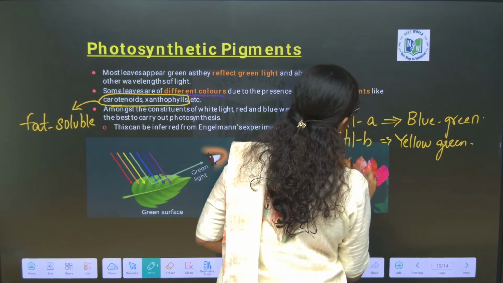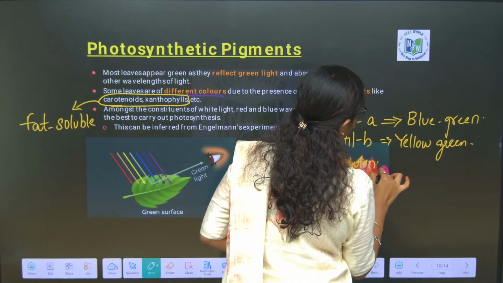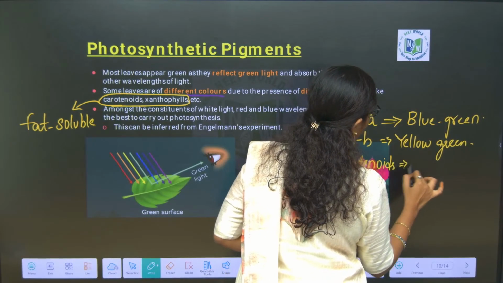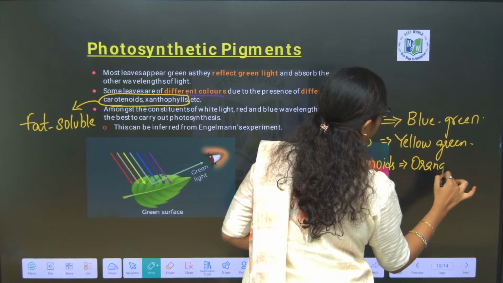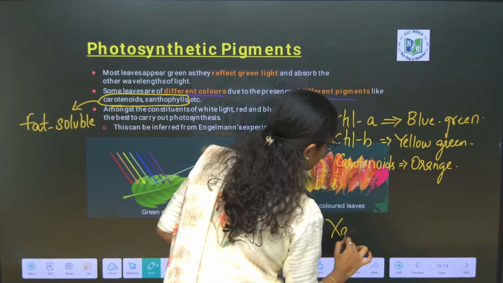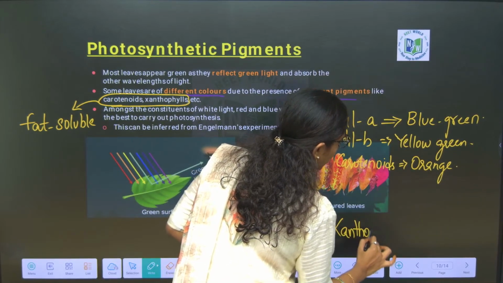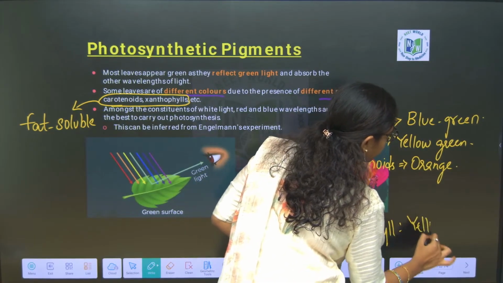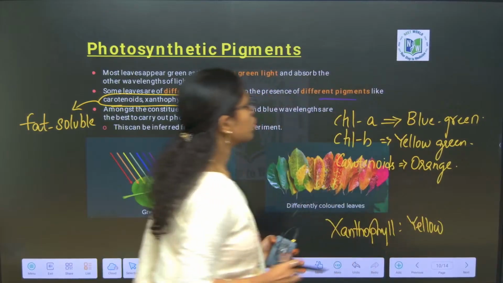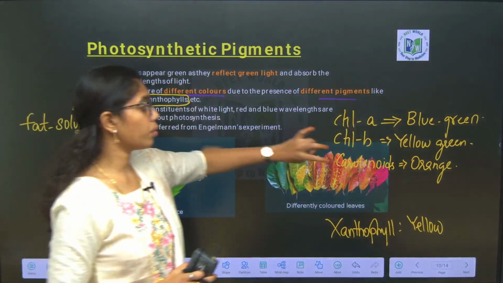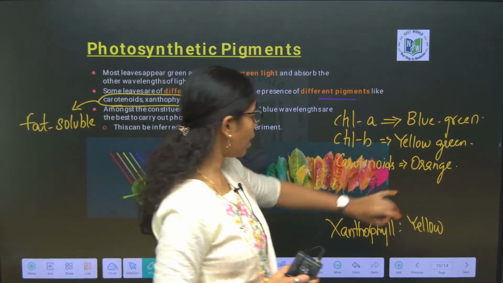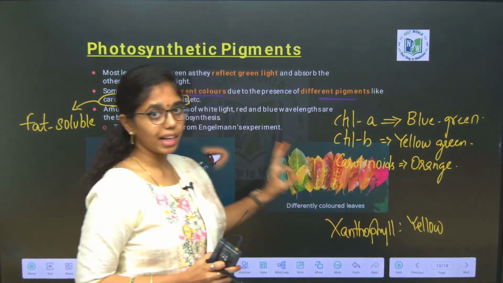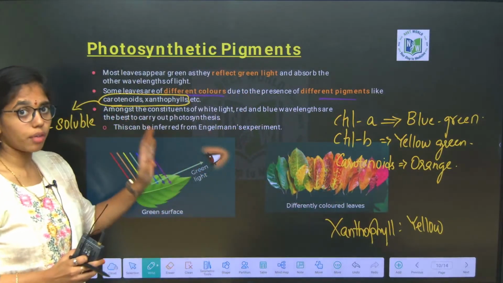Carotenoids are orange in color. Xanthophylls are yellow in color. Fine, ma. So, here chlorophyll A blue-green, chlorophyll B yellow-green, carotenoids orange and xanthophylls are yellow in color. Remember the colors of the pigments.